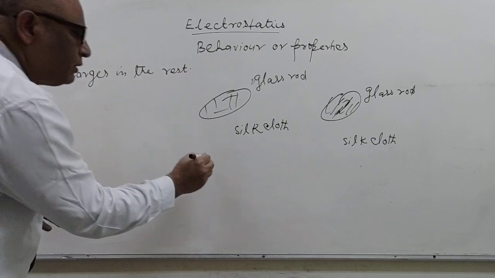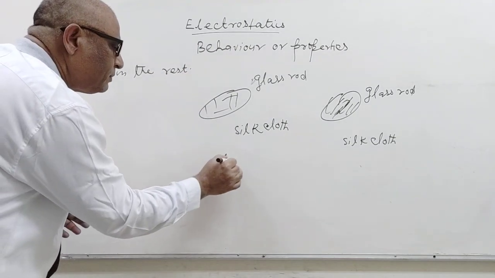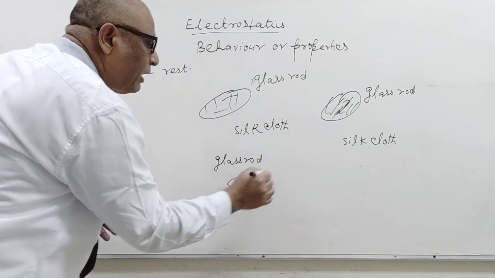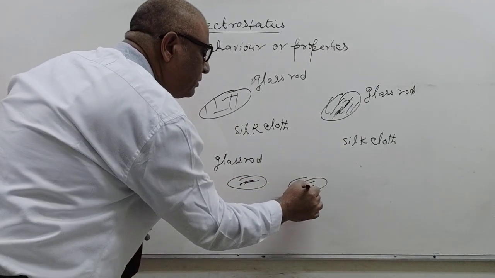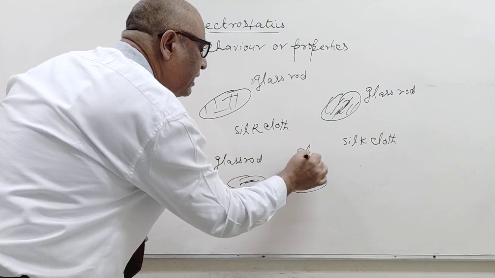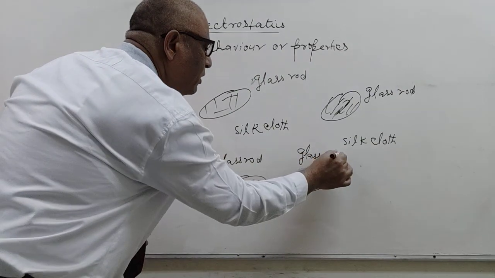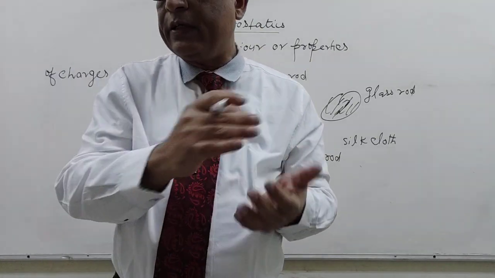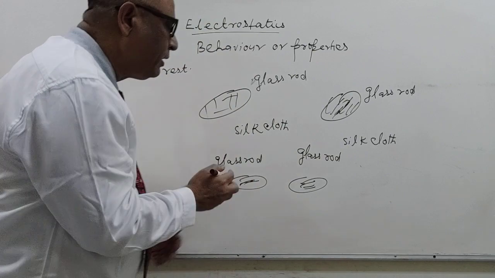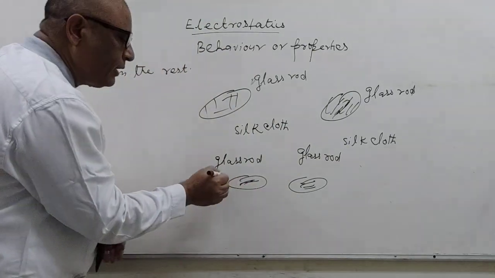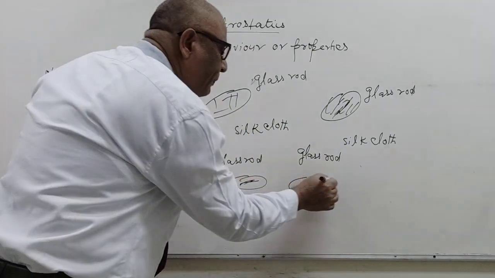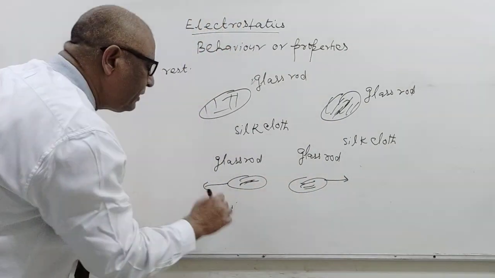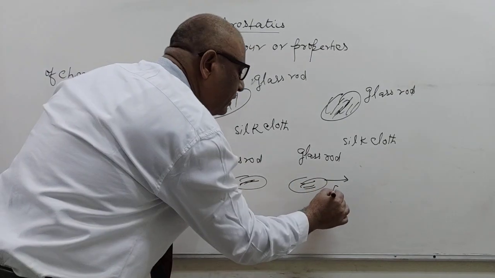Now the glass rod and the other glass rod are brought together. It is found that a force of repulsion F acts and both are repelled.